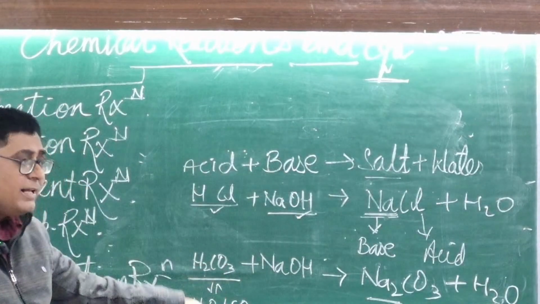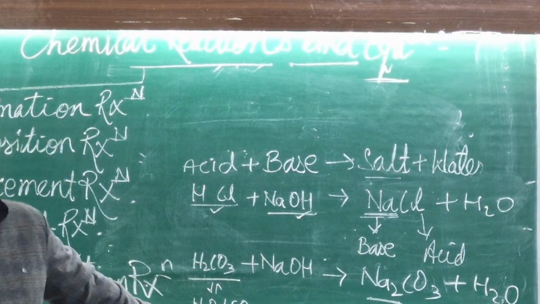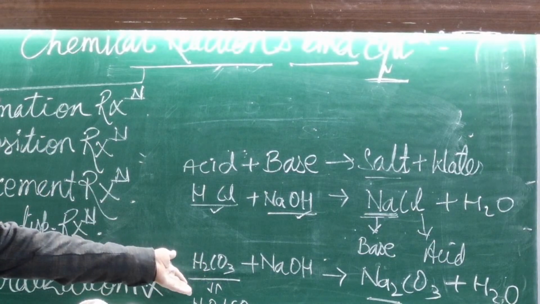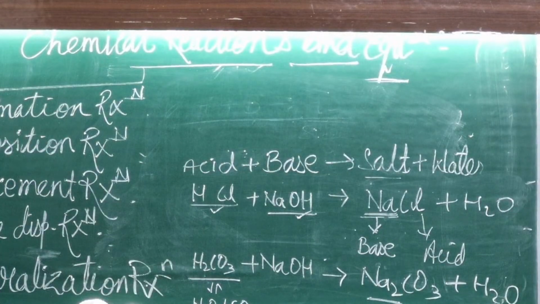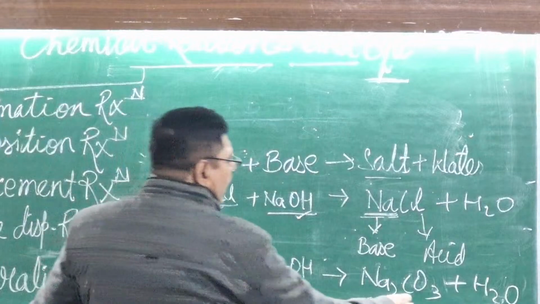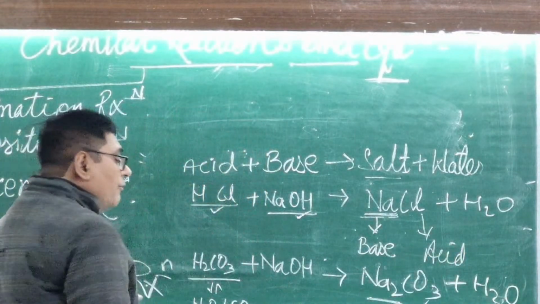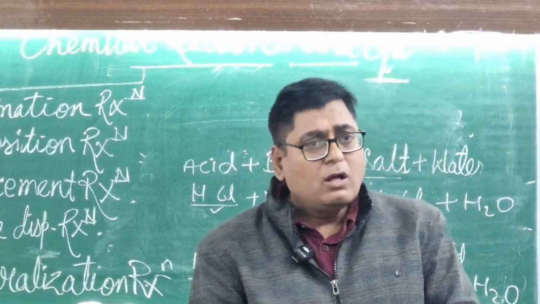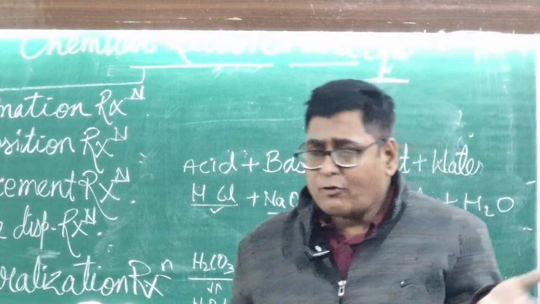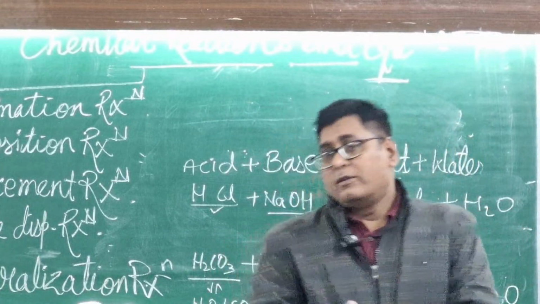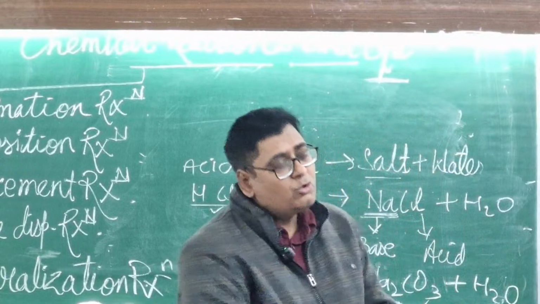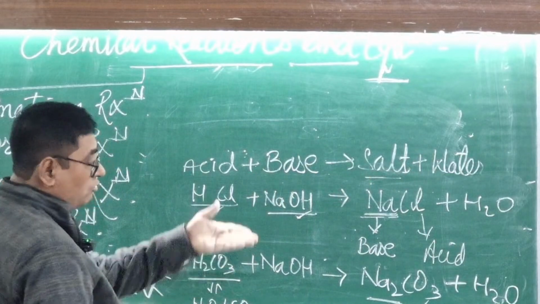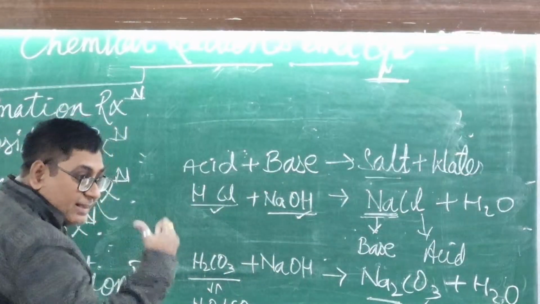H2CO3 decomposition is a decomposition reaction, so you can write that this is also an example of a decomposition reaction. Here it will make Na2CO3. If this type of question comes in your board examination, asking where the salt is coming from, you can say from the acid and base, specifically a weak acid and a strong base, so this is a basic salt.